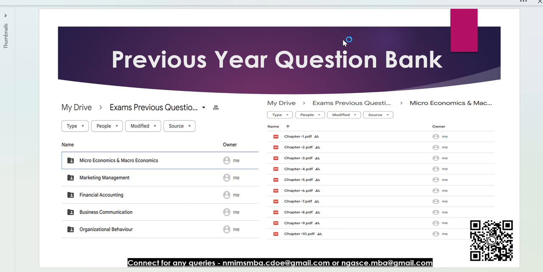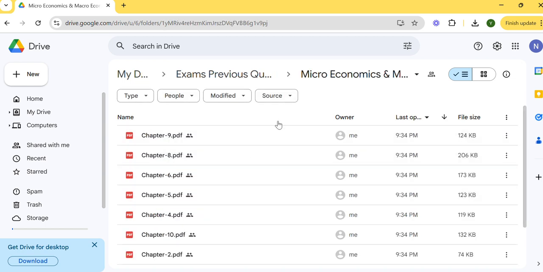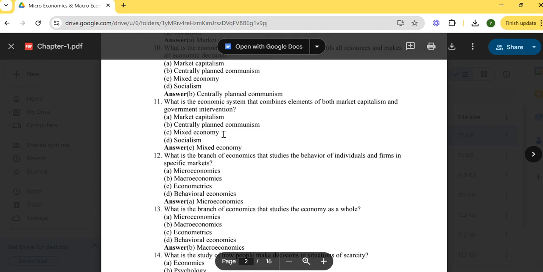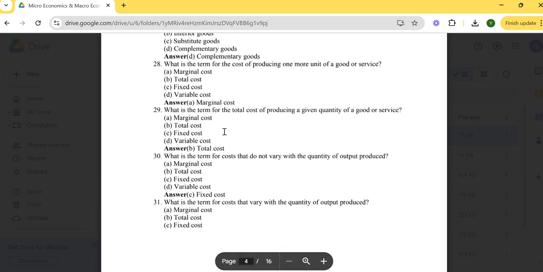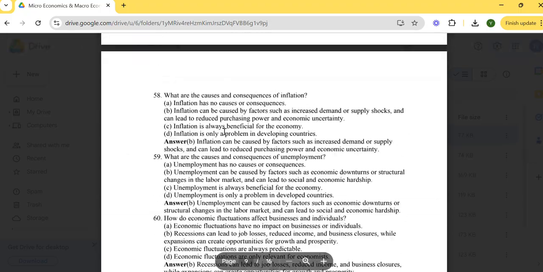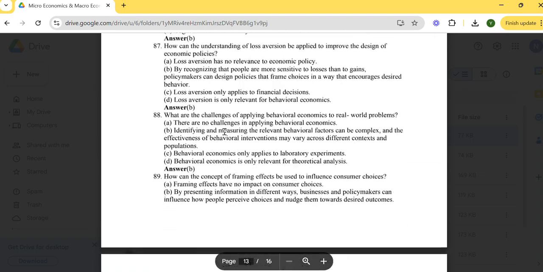Now I'm showing you the previous year question bank. This is my drive. I'm quickly showing you how I have collated all the questions. I'm opening any random one, like chapter 1. Basically, I have prepared it chapter-wise. These are some MCQ questions. I have prepared 40 easy ones, then 30 medium ones, and 30 tougher questions, right? So this will be the 100 MCQ questions.